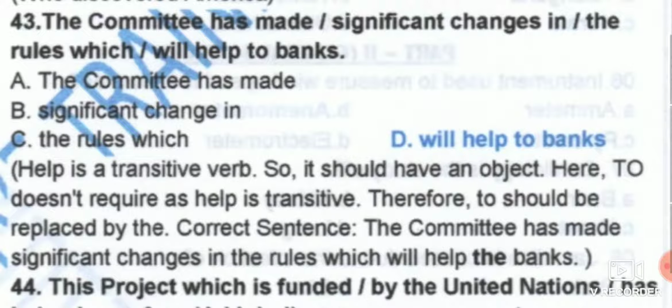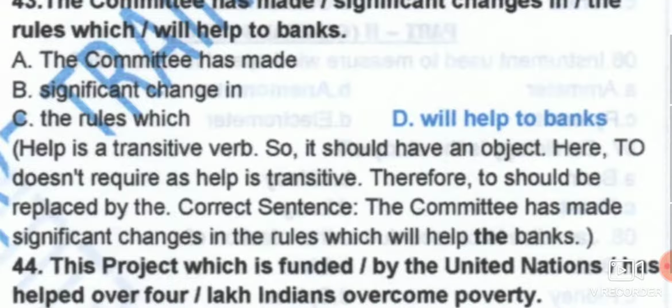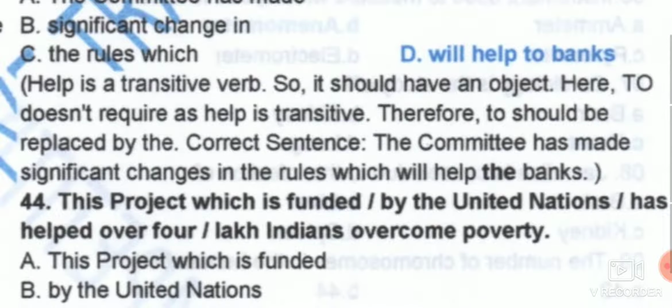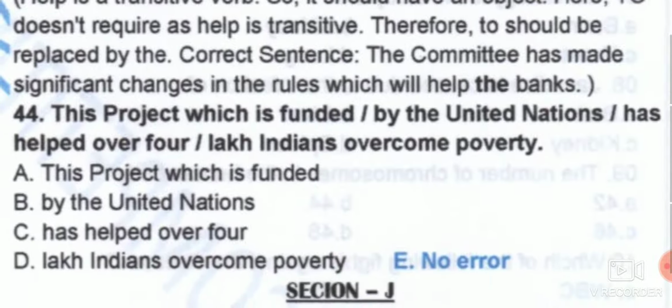The correct sentence: the committee has made significant changes in the rules which will help the banks. So the 'to' that has been given here is superfluous, which is not at all required. The committee has made significant changes in the rules which will help banks, that is enough. You can use 'which will help the banks' also. So that is the way of making sentences.